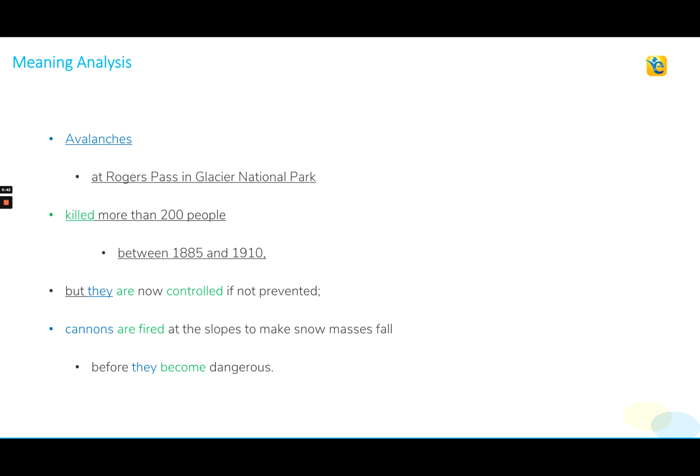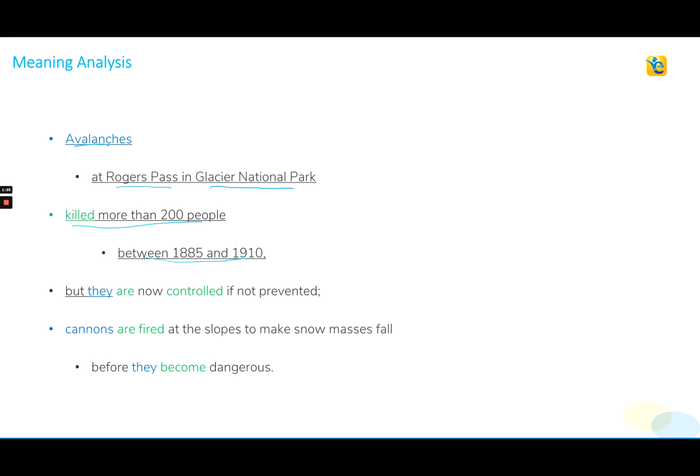The sentence reads, "Avalanches at Rogers Pass in Glacier National Park killed more than 2,000 people between 1885 and 1910." So this sentence is presenting some information about this particular event. This event is that the avalanches killed more than 2,000 people. Now, where did this event take place? It took place at Rogers Pass in Glacier National Park. When did it take place? It took place between 1885 and 1910. So the meaning of this part of the sentence is absolutely clear.